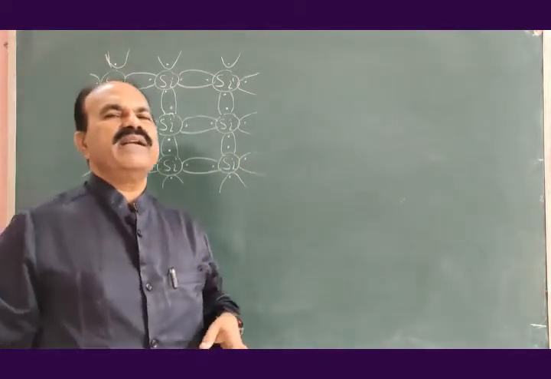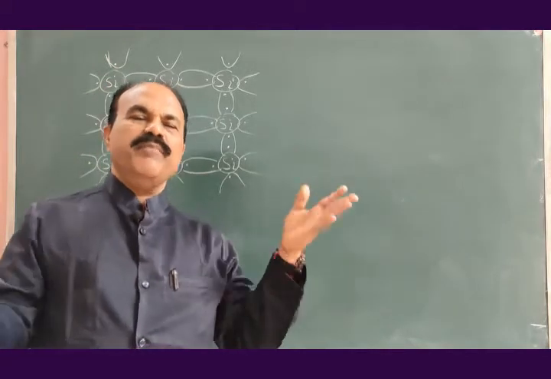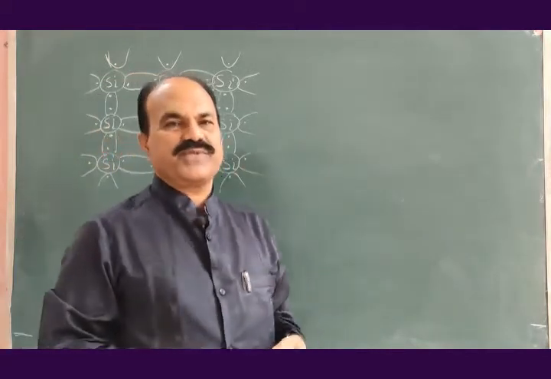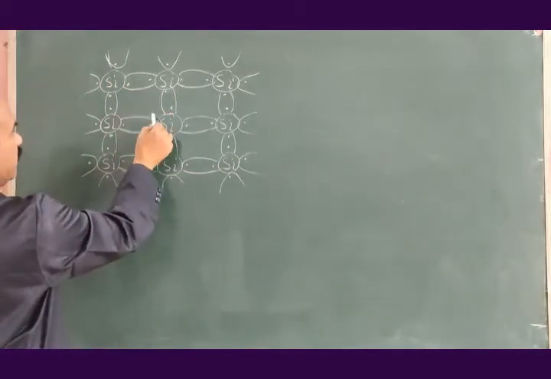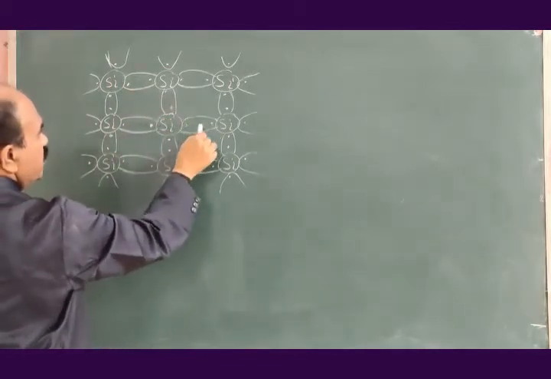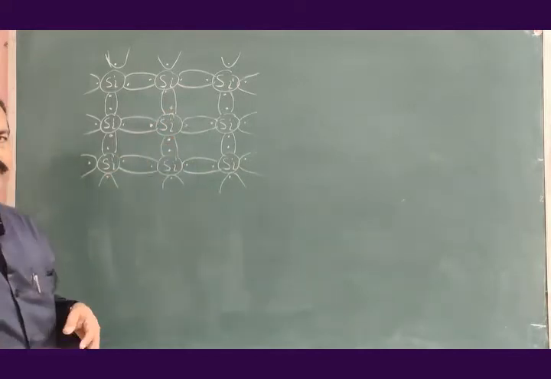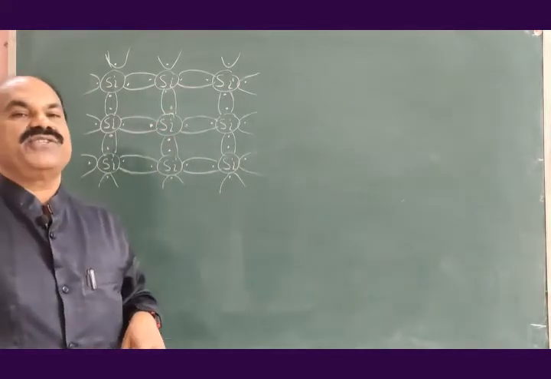Millions and billions of atoms are there, so there will be billions of such covalent bonds. So now these two electrons, these two electrons, these two electrons, these two electrons, total number will be 8.